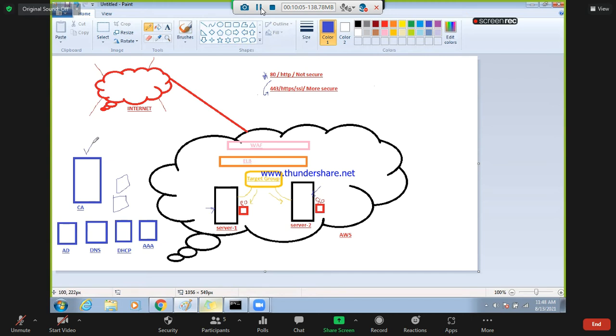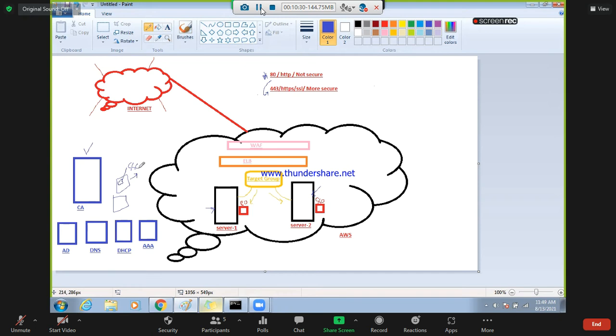CA means certificate authority. So let's say this is your new server. It is going into production. This server will generate a self-signed certificate first.